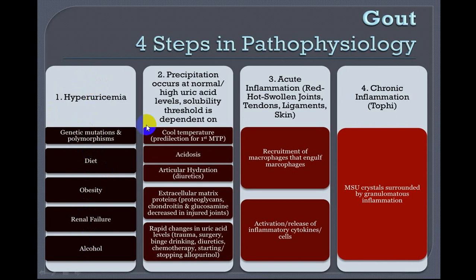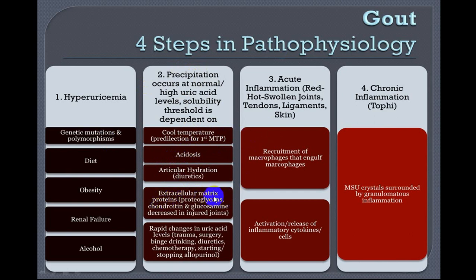Because of hyperuricemia, now in a cold temperature you will get precipitation of these crystals in a joint, and the most common joint involved is the first metatarsal joint. And in the presence of acidosis, there will be further precipitation. Articular dehydration and diuretics can also precipitate.